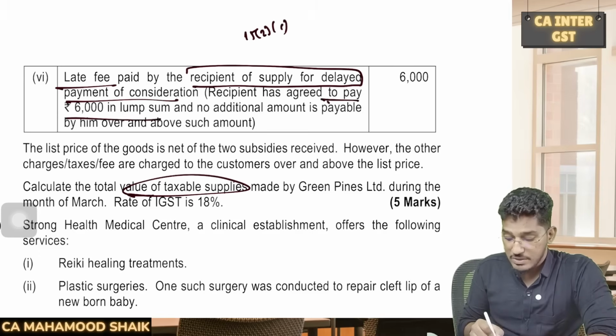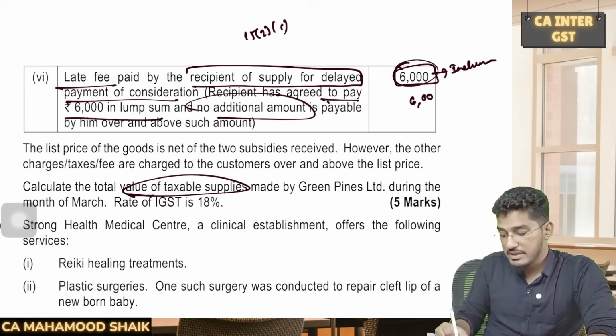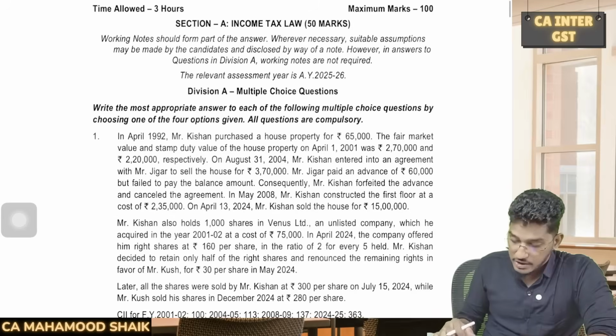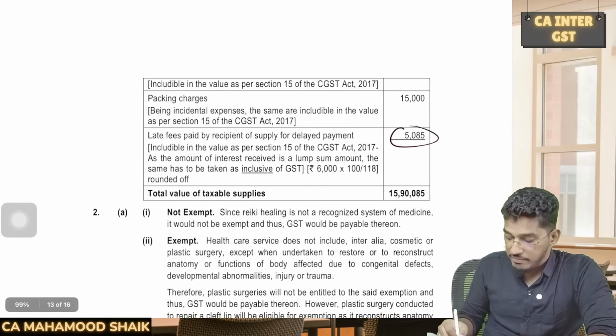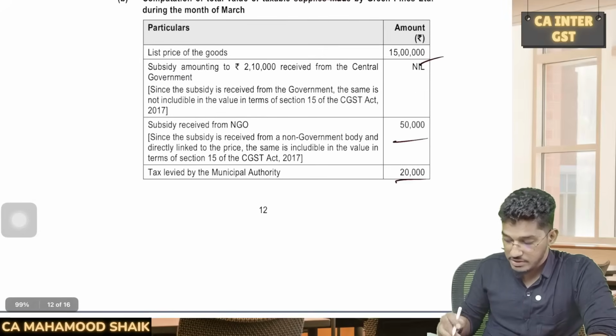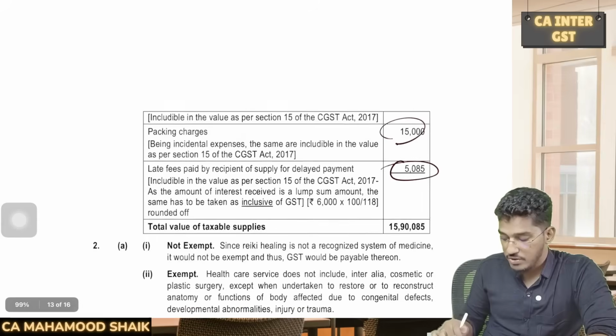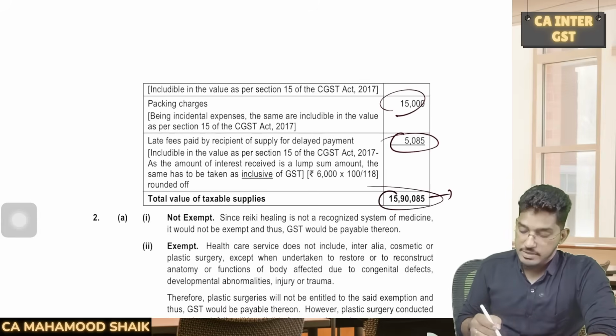Recipient has agreed to pay 6,000 in lump sum and no additional amount is payable by him, which means that this 6,000 rupees is inclusive of GST. You have to do the reverse calculation. 6,000 rupees into 100 divided by 118. If you do that, you will get this figure. So 100 divided by 118, if you do, the amount of interest will be 5,085. So all this you have to add. So 15 lakh rupees, 50,000, 20,000, 15,000, and this interest component exclusive of taxes figure, you have to add it. This much will become the value of supply.